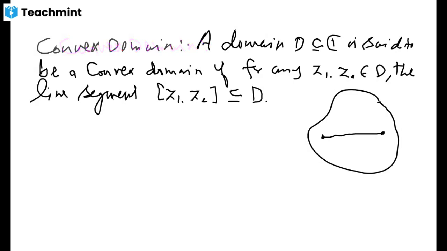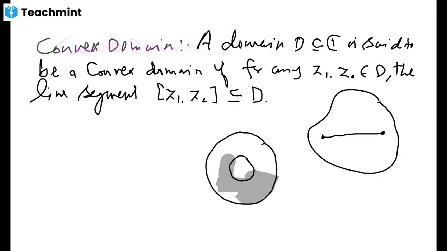For example, consider this annular domain. The interior part of the smaller circle is not included; we have only this region.